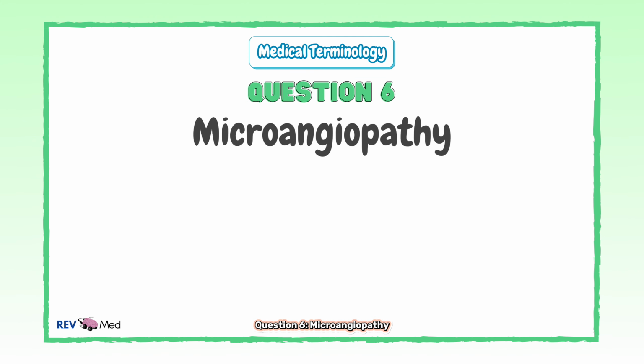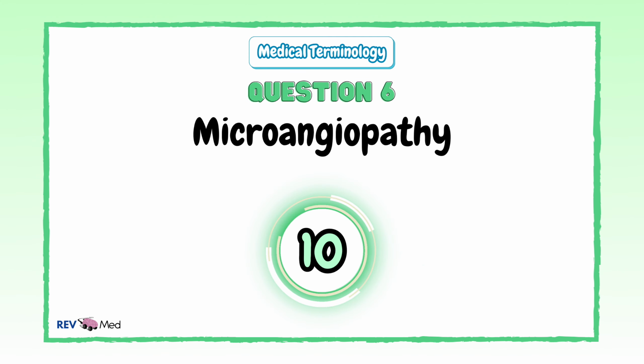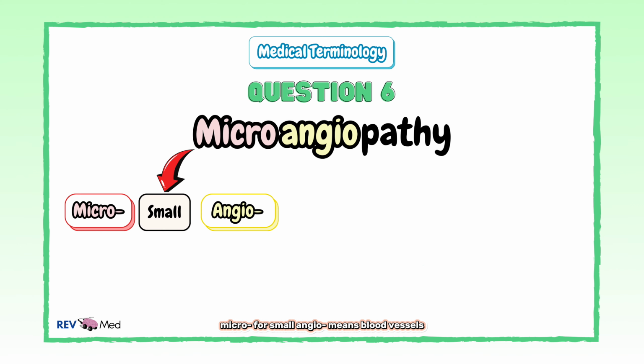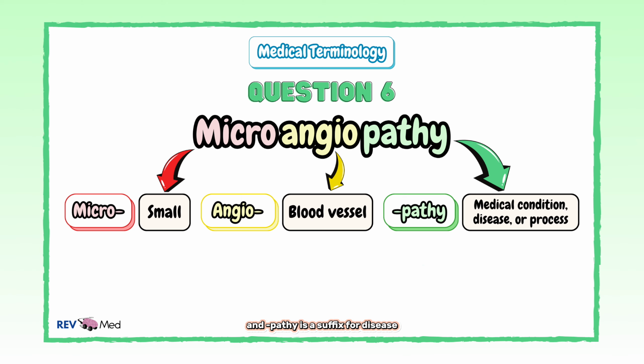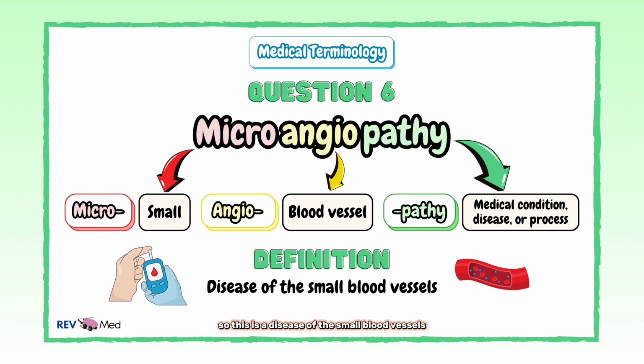Question 6, Microangiopathy. Micro is for small, angio means blood vessels, and pathy is a suffix for disease. So this is a disease of the small blood vessels.